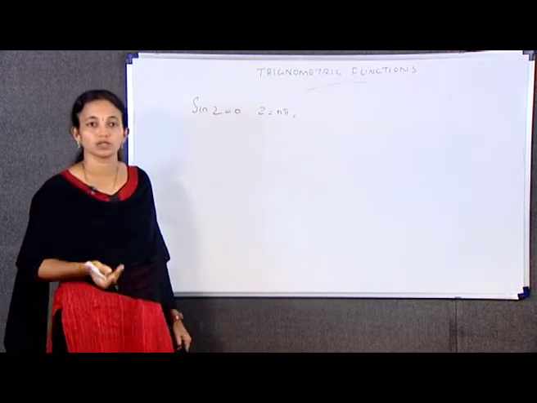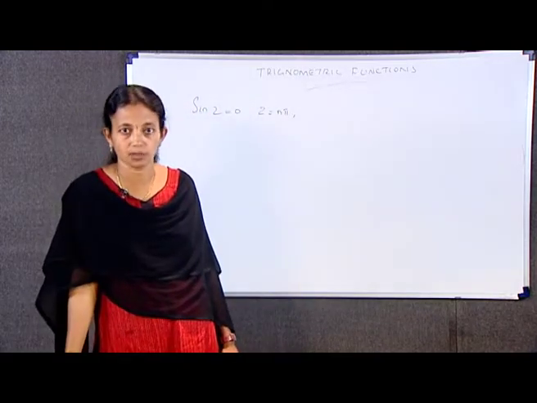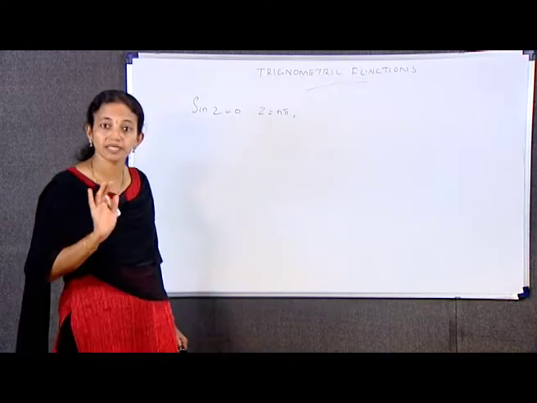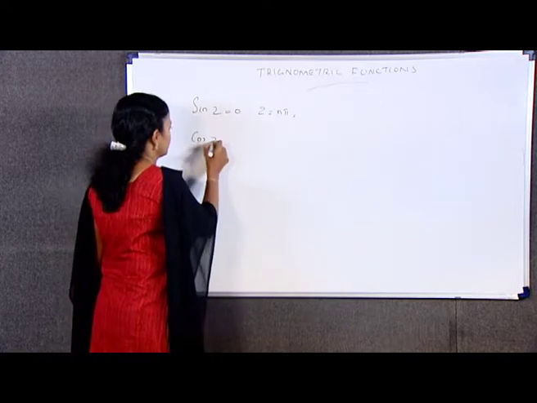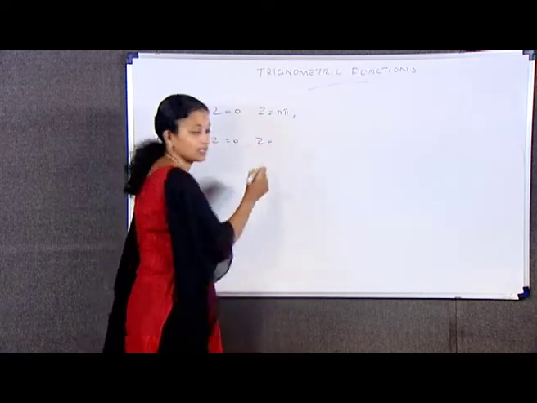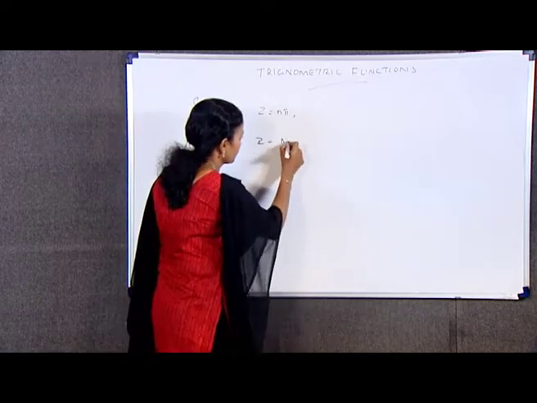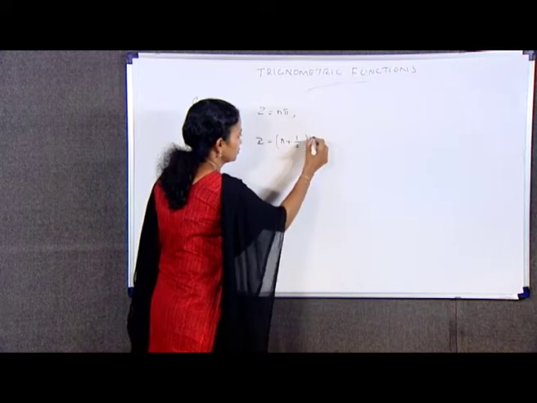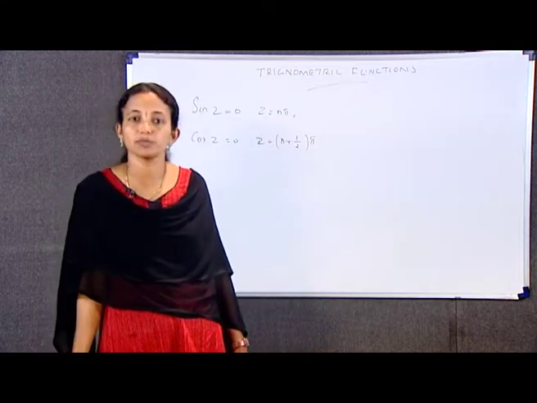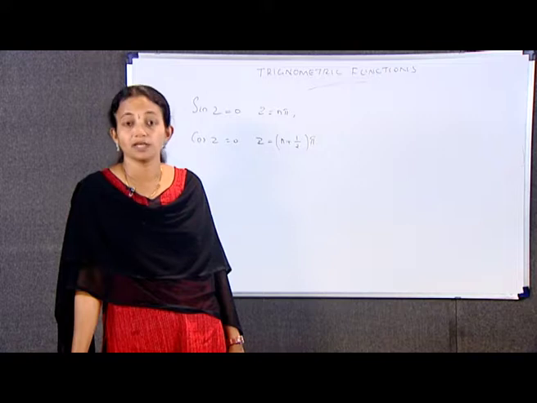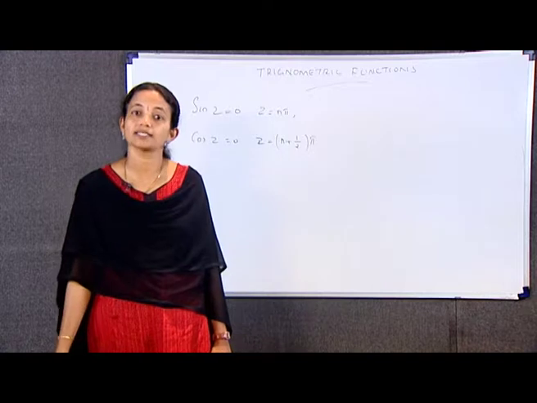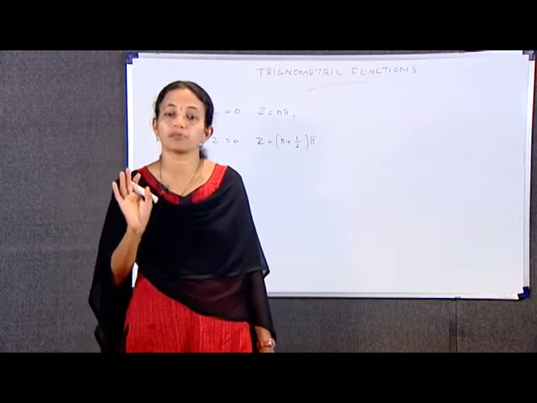This n varies from 0, plus or minus 1, plus or minus 2, etc. Similarly, we have cos z is equal to 0 if and only if z is equal to (n plus 1 by 2) pi. Here also n varies from 0, plus or minus 1, plus or minus 2, etc. Next, we have to show that e raised to iz is equal to cos z plus i sin z for any complex number z.